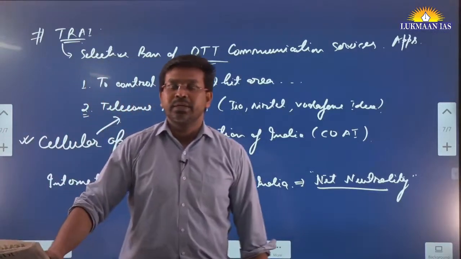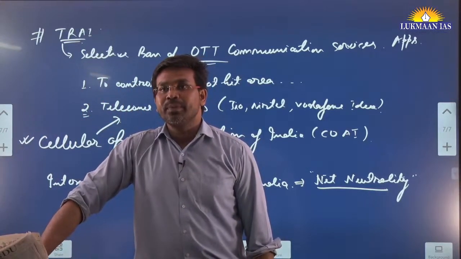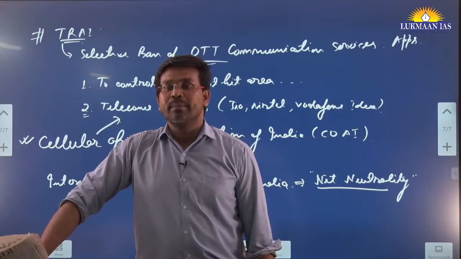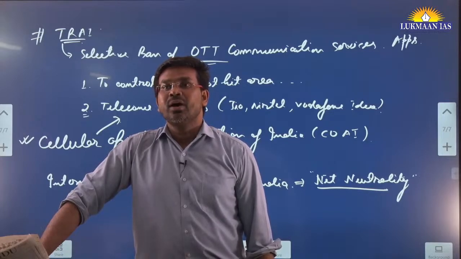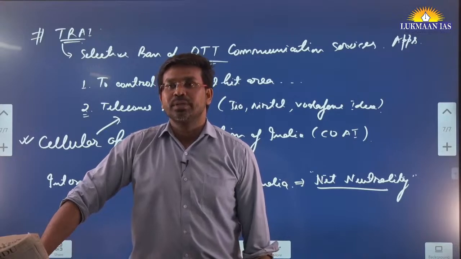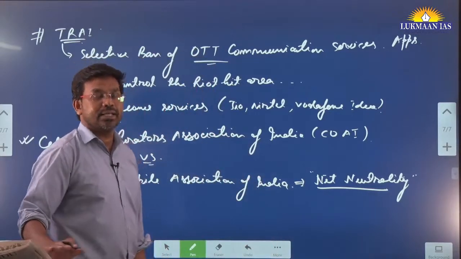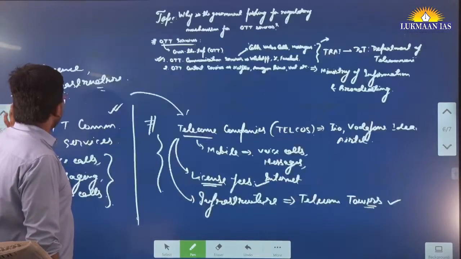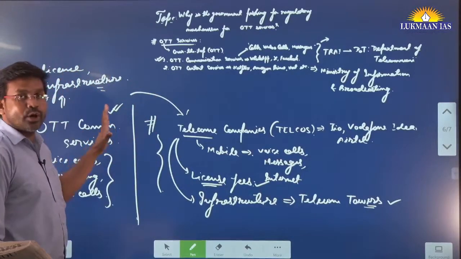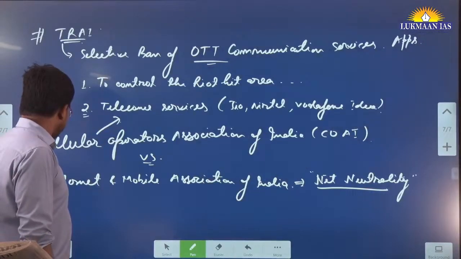Chirag has written something. In the past few months, telecom companies are demanding royalty from OTTs because customers are using Jio, Airtel internet and using Google Meet or WhatsApp for making calls and SMS, cutting down telcos' business. Right, you have written it right. Okay, so I hope this topic is clearly understood.